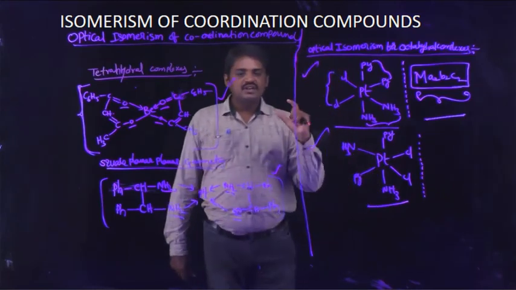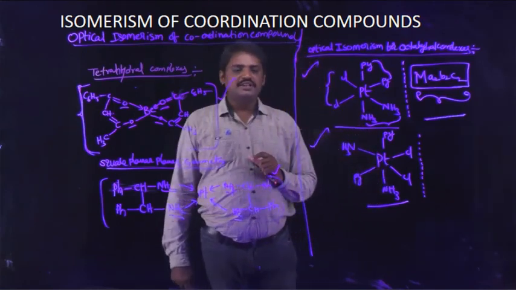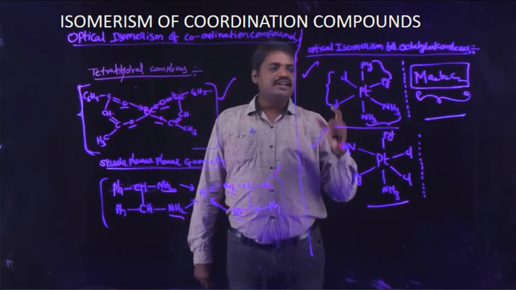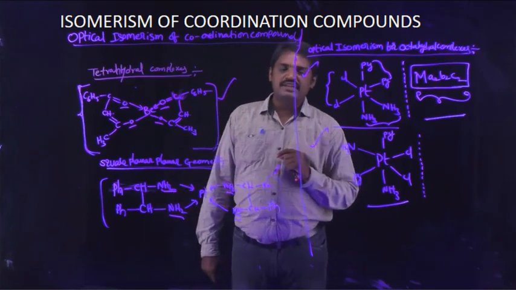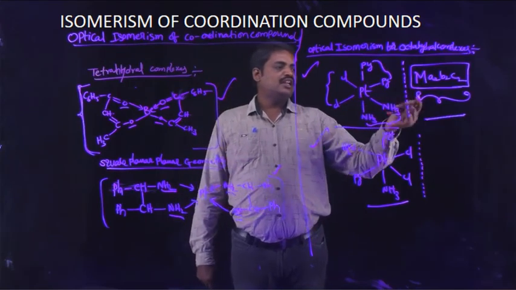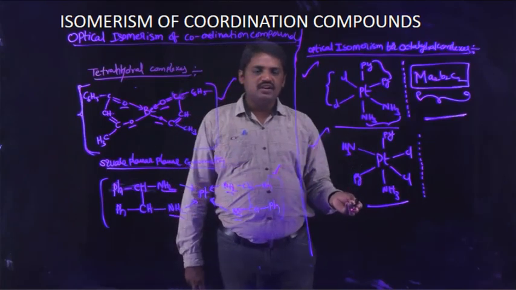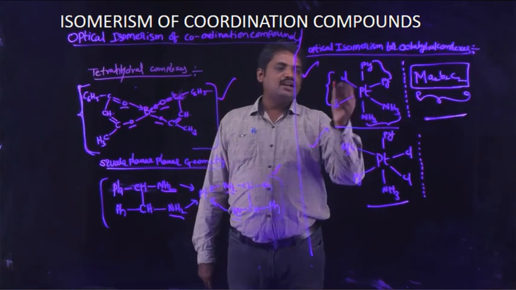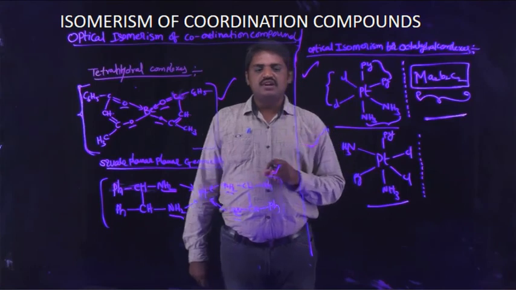Students, first of all, what is the meaning of octahedral complex? An octahedral complex means the given coordination compound contains 6 ligands. This type of complex is known as an octahedral complex. See the structure. The general form is Ma2B2C2, where M is the central atom of the given coordination compound. So, two pyridine ligands, two ammine ligands, two chloride ions. The similar ligands are attached on the same side of the coordination compound.